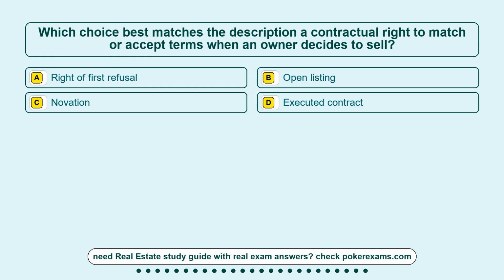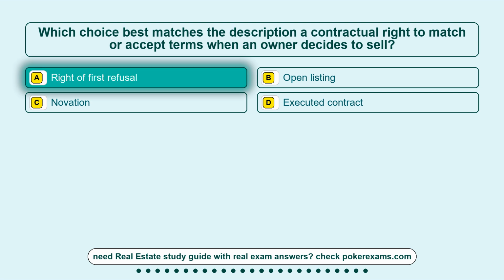Question 3. Which choice best matches the description: a contractual right to match or accept terms when an owner decides to sell? Option A, right of first refusal. Option B, open listing. Option C, novation. Option D, executed contract. The correct answer is option A, right of first refusal.